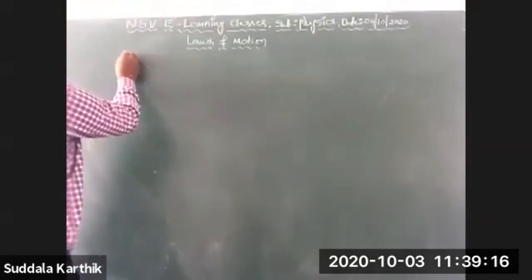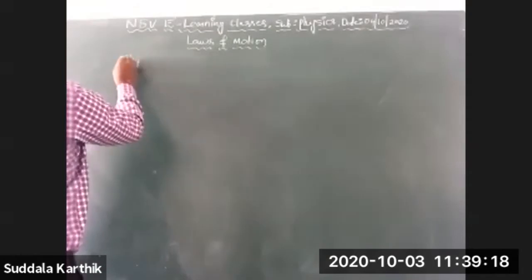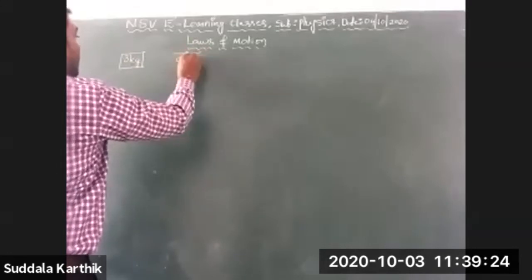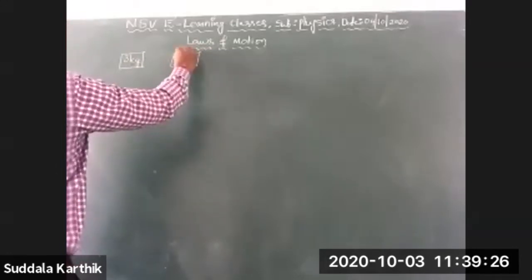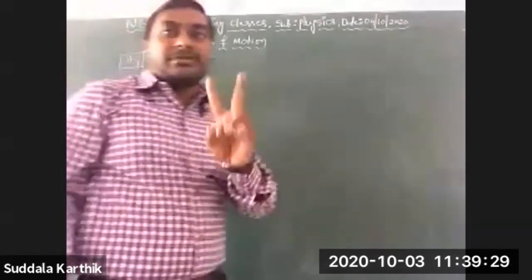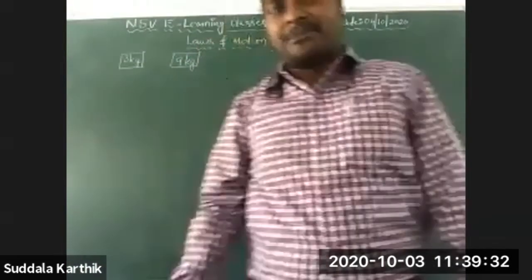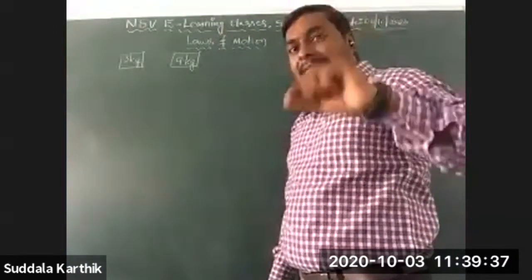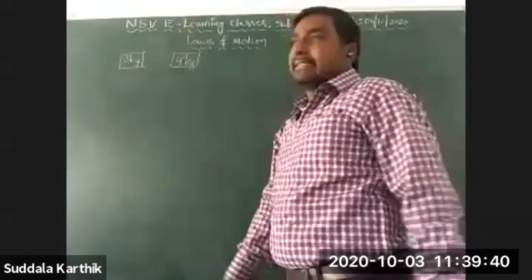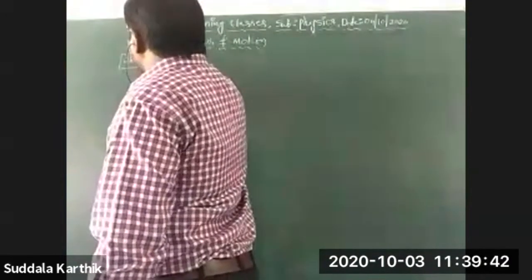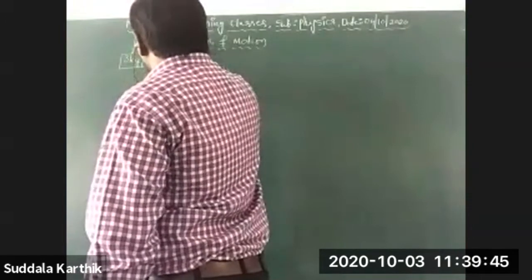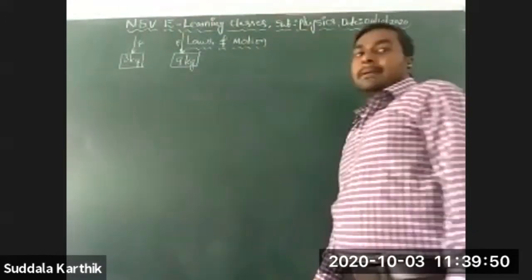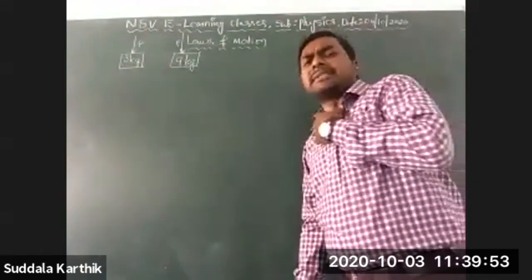All right, now next question. There are two bodies. A 3 kg body is there and a 9 kg body is there. Two different bodies, two different objects. The same force F is acting upon these two bodies.